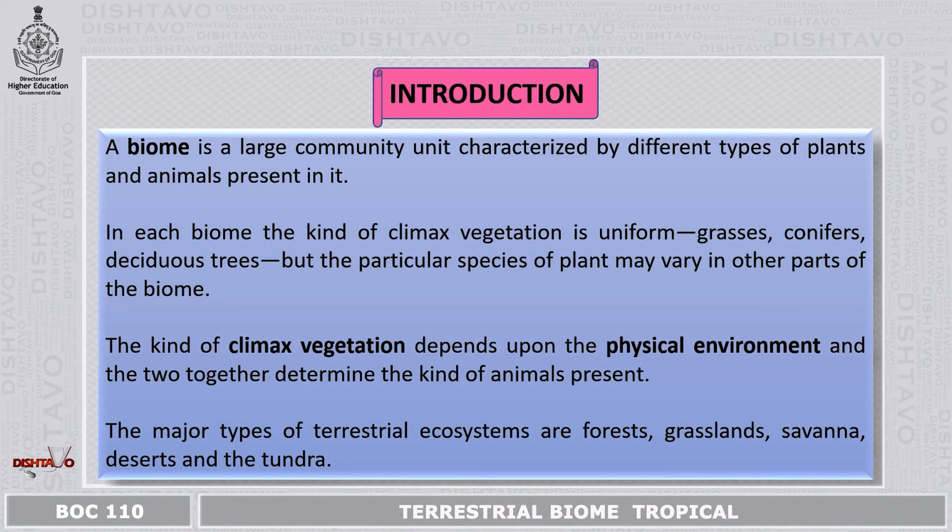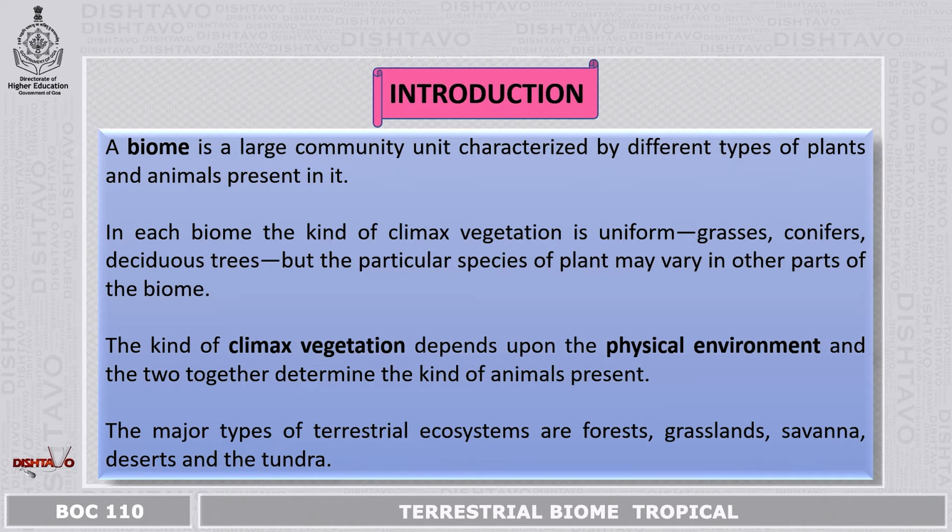A biome is said to be a large community unit characterized by different types of plants and animals present in it. In each biome, the kind of climax vegetation is uniform with grasses, conifers, deciduous trees, but the particular species of the plant may vary in other parts of the same biome.